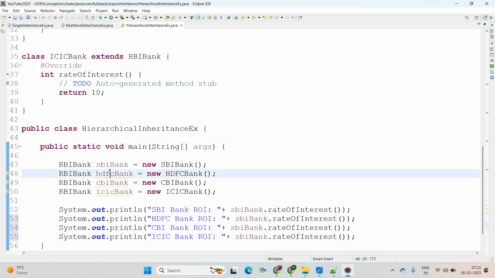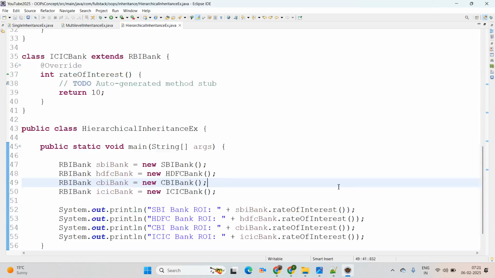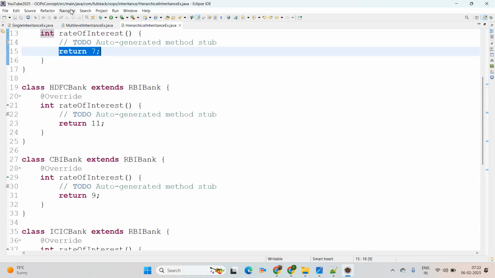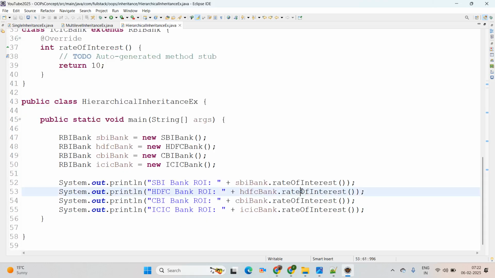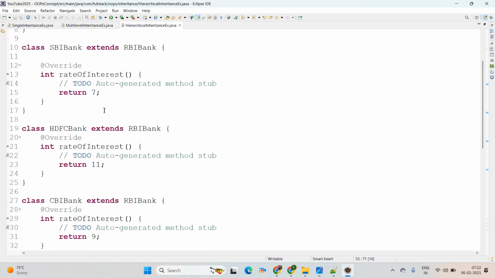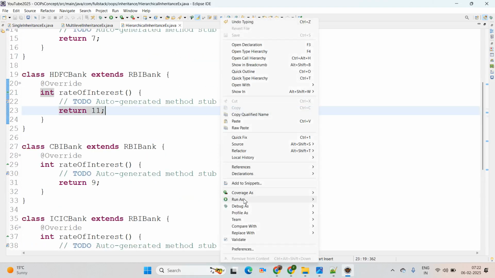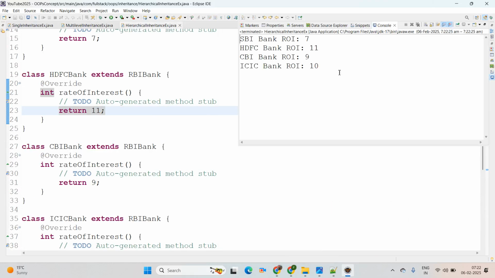And for each one we are giving the object here and we are calling the methods accordingly as per our business requirement. This is the best example for your hierarchical inheritance. See on screen. See, each bank's rate of interest is different. If you are coming with the SBI bank, see what is the rate of interest. SBI bank rate of interest is 7. Then the next, this HDFC bank, the rate of interest is 11. We are just trying to use run as Java application. See on screen, it will give us the output whatever we are expecting.